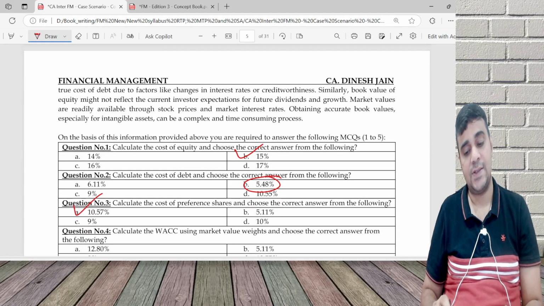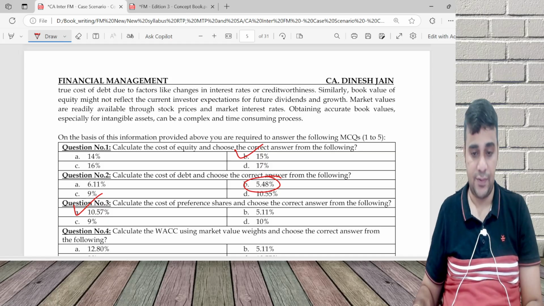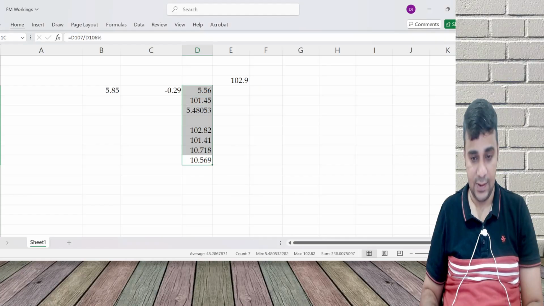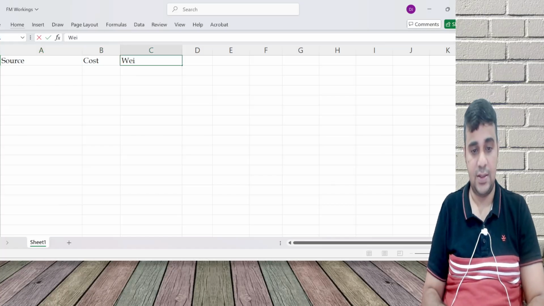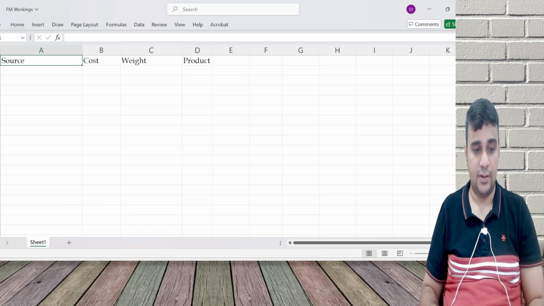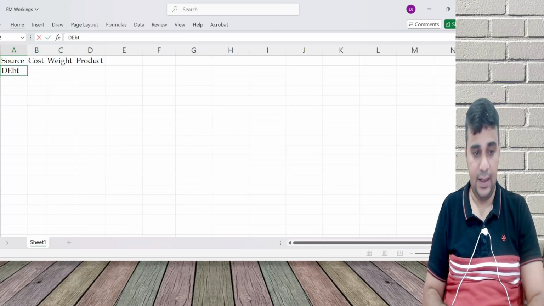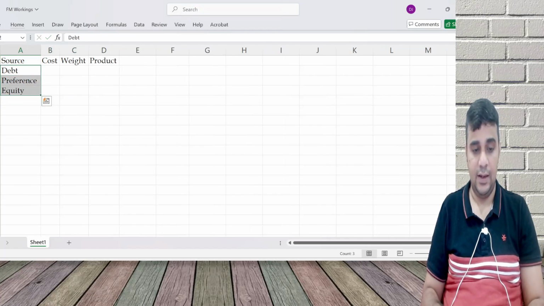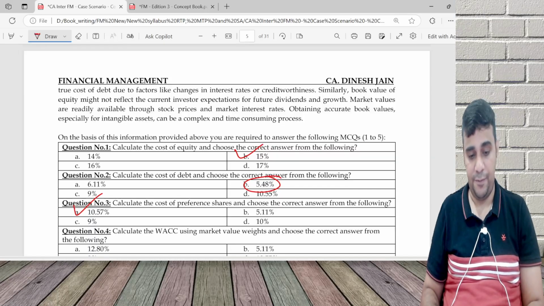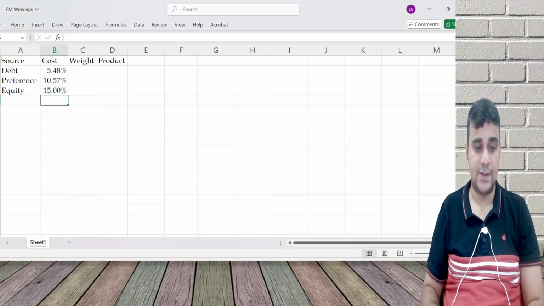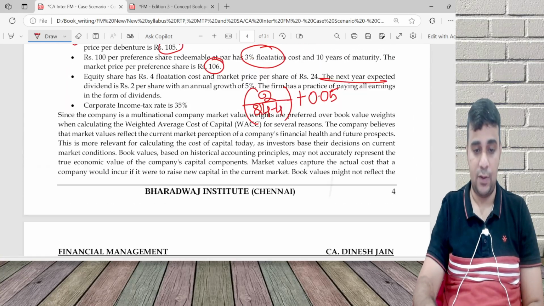What is WACC? Using market values, I'll have to take a weighted average of this, for which our format used to be like this: source, cost, weight, and product. We had three forms of capital: debt, preference, and equity. Debt, the cost is 5.48%. Preference, the cost is 10.57%. Equity, the cost is 15%. Weight is market value. What is market value?